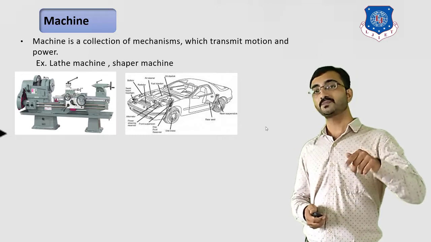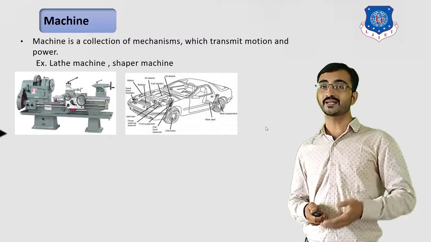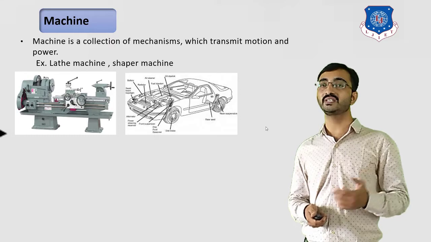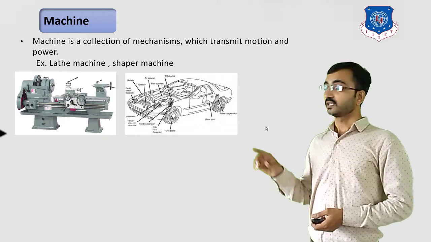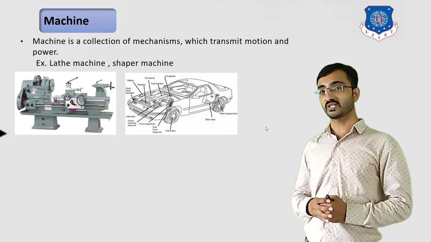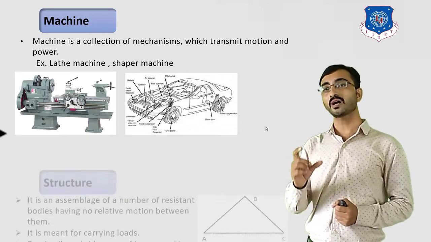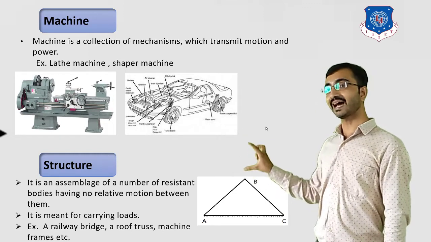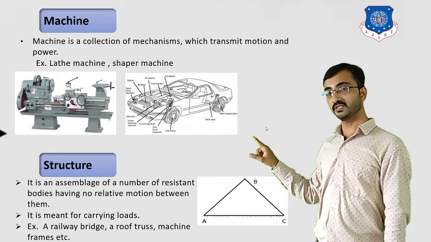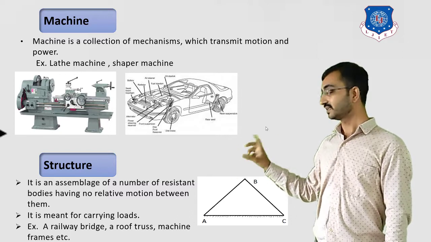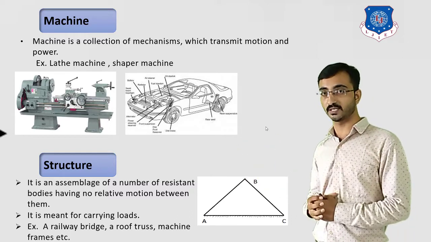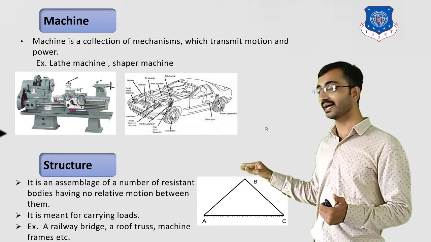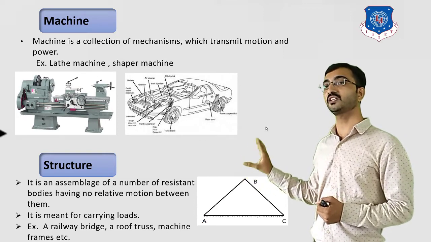Now with respect to this machine, in the GTU examination, the most important difference asked is the difference between machine and structure. So let's first understand what a structure is. We can simply say that a lock chain can be termed as a structure. Over here you can refer that these 3 links are connected in such a way that they are not able to move with respect to each other. Is relative motion possible over here? No. So that's why we are terming it as a structure, or we can say lock chain.